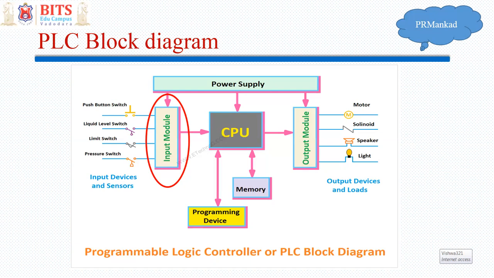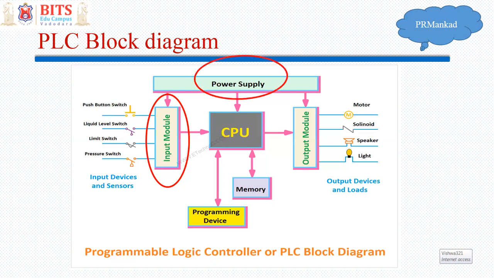So it can take many inputs. You can write a program for complicated sequential operations, and it can, in a sequence, operate many outputs like motor, solenoid, speaker. You can give indication for lamps or something like that, right? And then it has memory where you can save temporary data and permanent data also, and overall you require a power supply also, right?